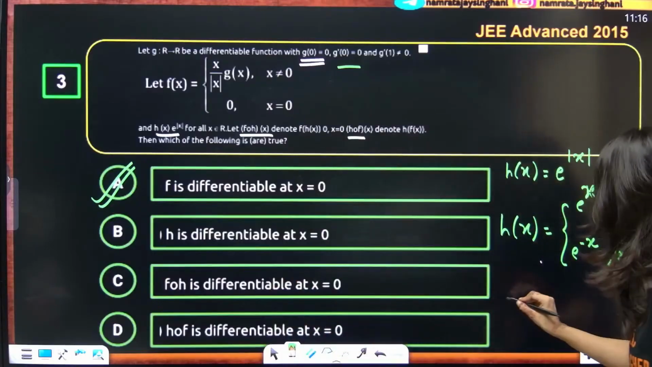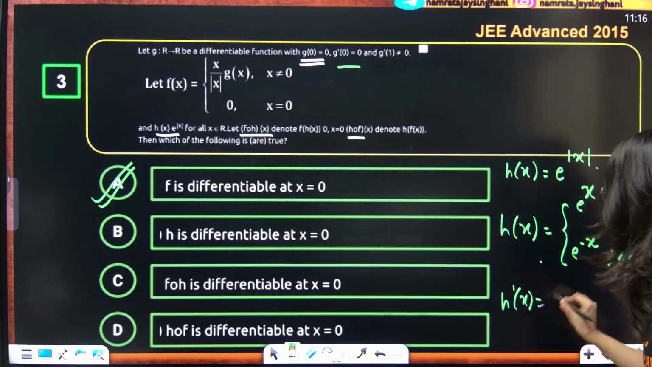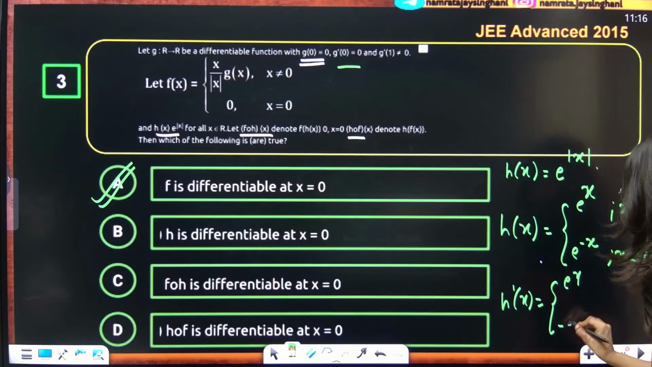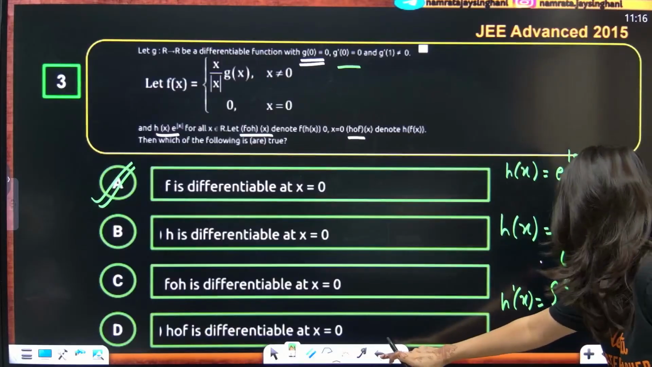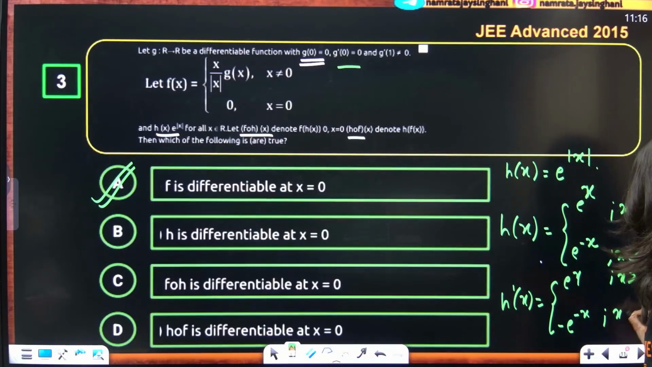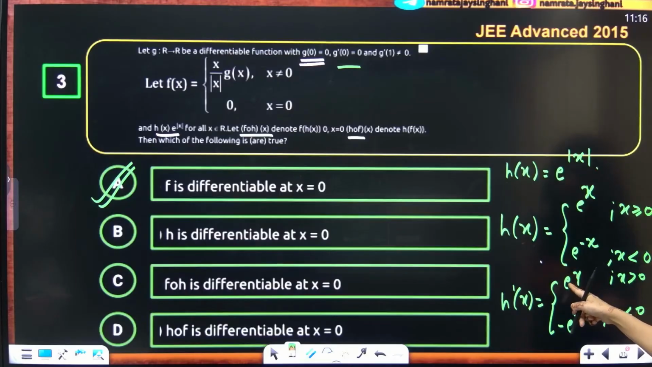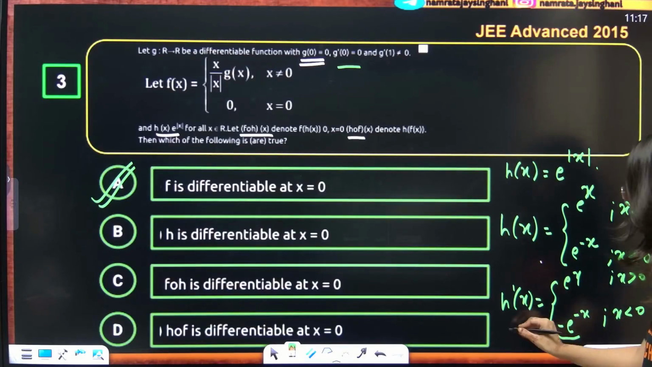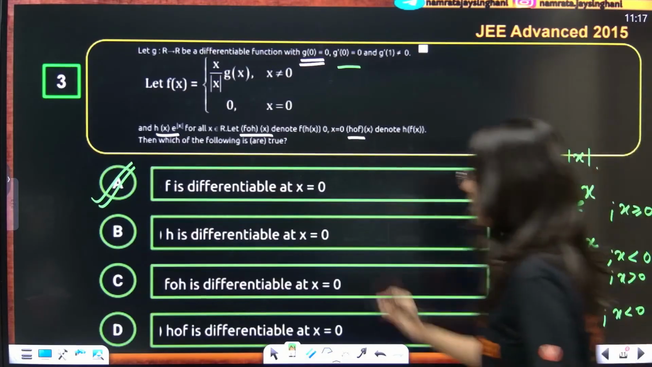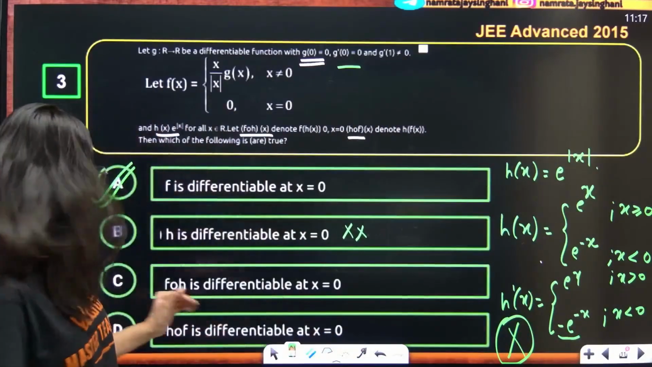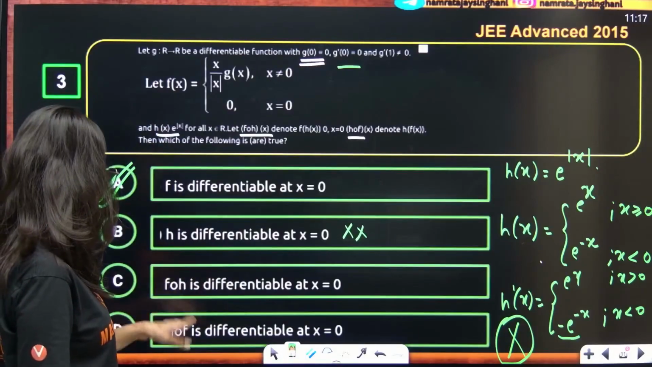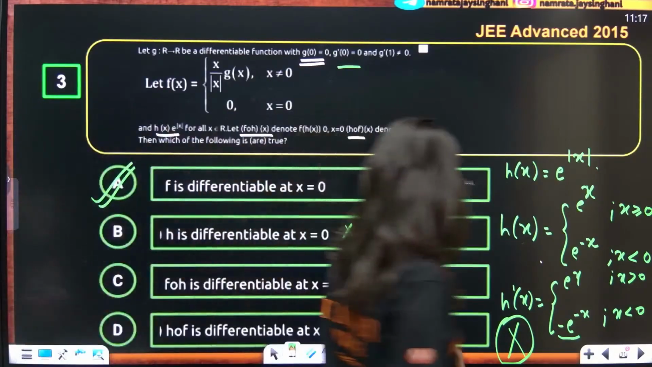What about differentiability? h dash x is equal to e raised to power x for x greater than 0, and minus e raised to power minus x for x less than 0. Now, if you put x equals 0, you will get e power 0, which is 1. RHD of this is 1. LHD is minus 1. So h is non-differentiable. So option B is an incorrect answer. Everybody getting it? Now, f of h and h of f.